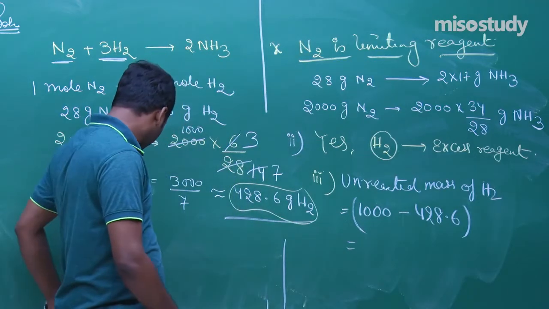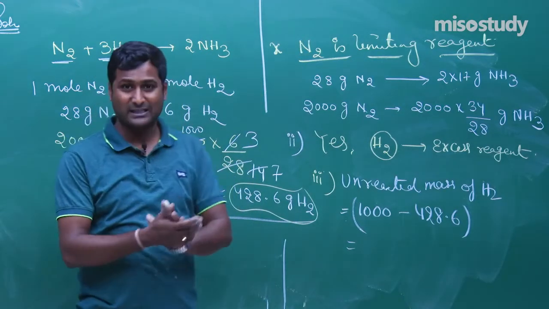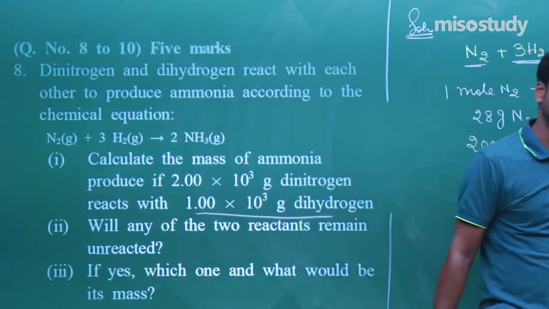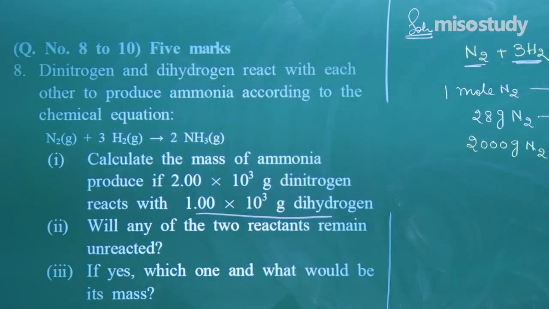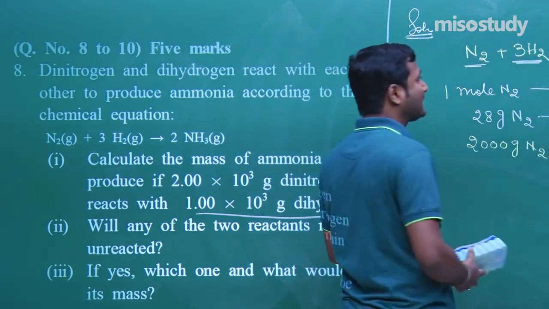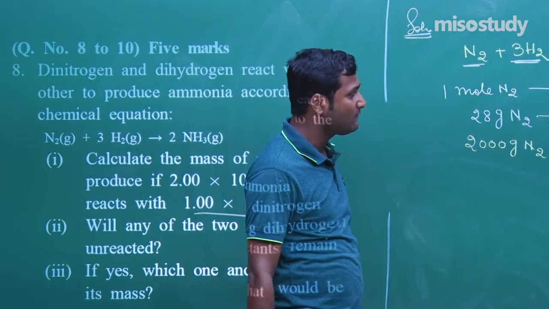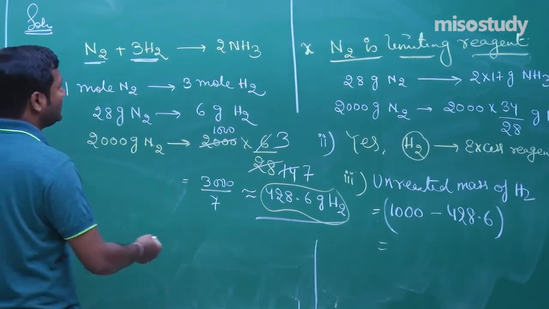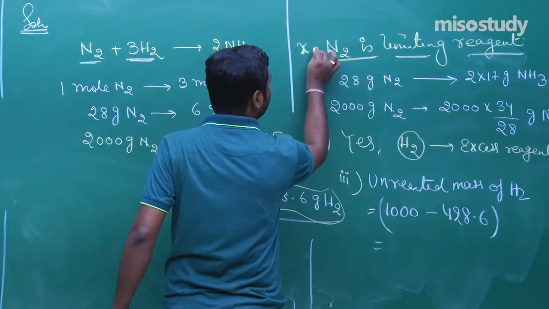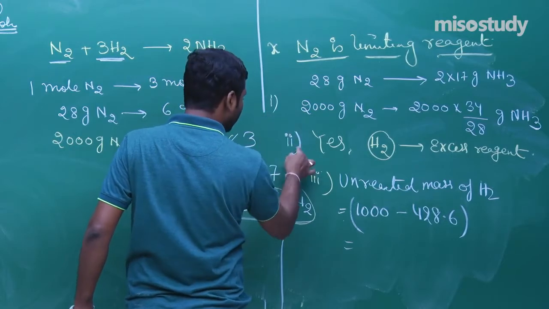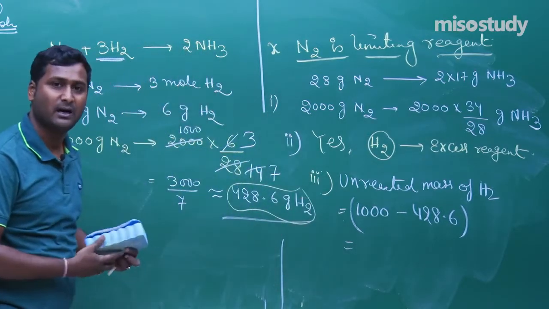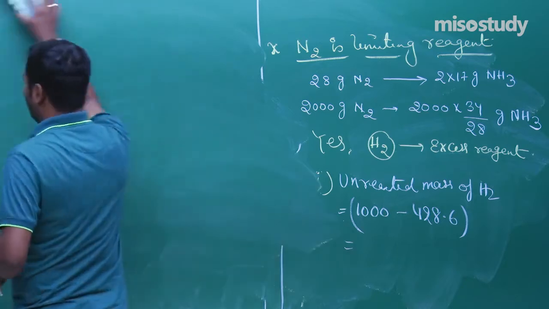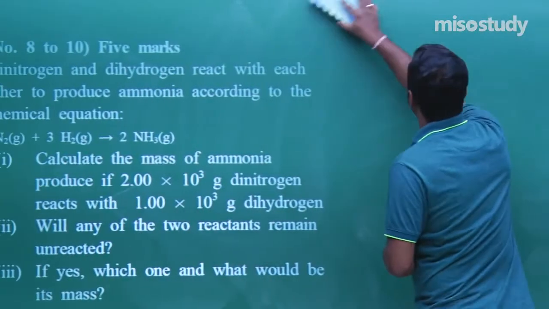This question looks very, very tough, but you can easily solve such kinds of questions. I am giving you a few seconds to note it down. I think, friends, you have noted it down, and this is the complete solution. Read the question carefully and definitely you will solve such kinds of questions. This is a 5 marks question. So this one is the first part, that is N2 is the limiting reagent. This one is second, and this one is third part. Now I am going to rub this part and we'll discuss the next question. What is the next question? Check it out.